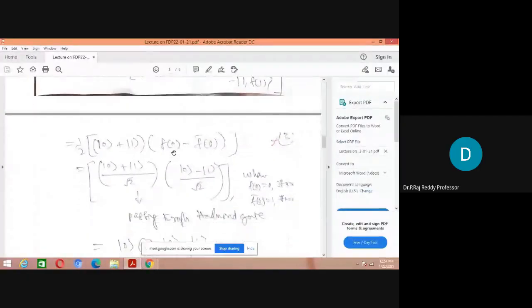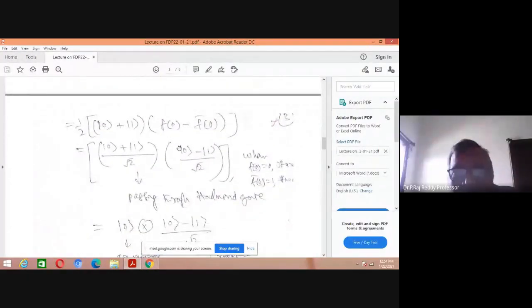So now, if you take x is equal to 0 here, what I'm getting here is f of 0, f of 0 means 1. Then 1 by 2 you can write here as root 2 into root 2. Is it clear? So whenever this is the product of this, this is called the first register, in electronics terminology, first register, second register, you can call it.